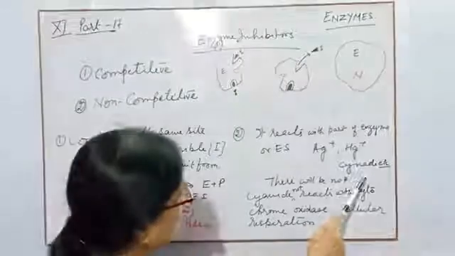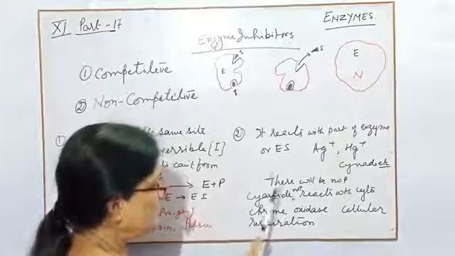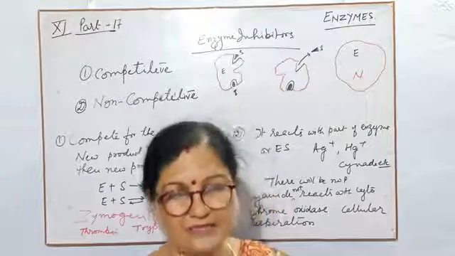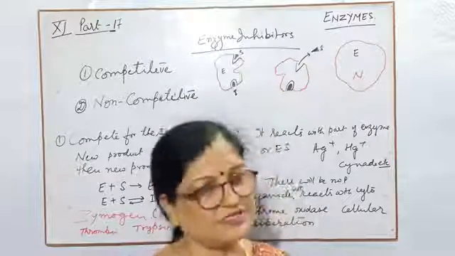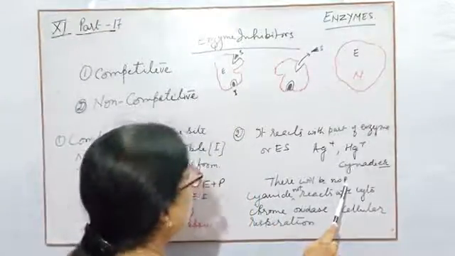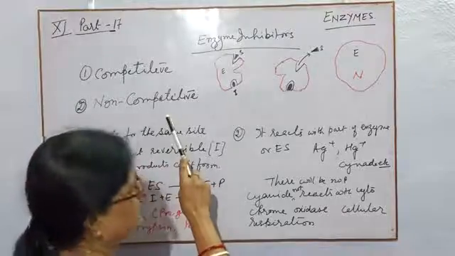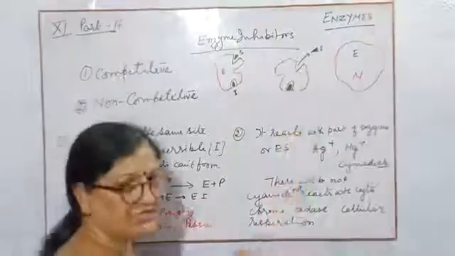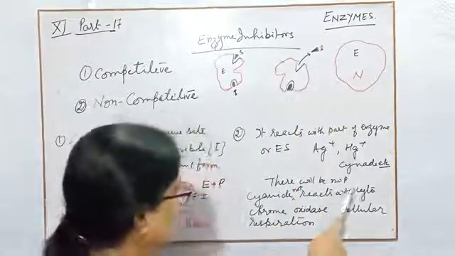Cyanide also. One example I have given here: when any person takes in some cyanide, on the spot that person will die. See, there will be no product. In the presence of non-competitive inhibitors, there will be no product, because the substrate is thrown out of the body and is never digested.